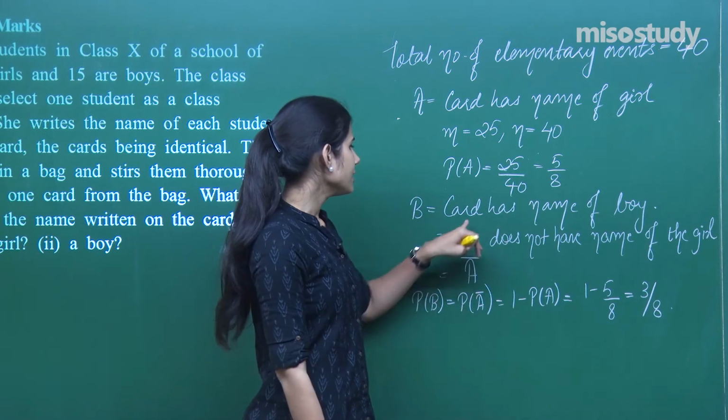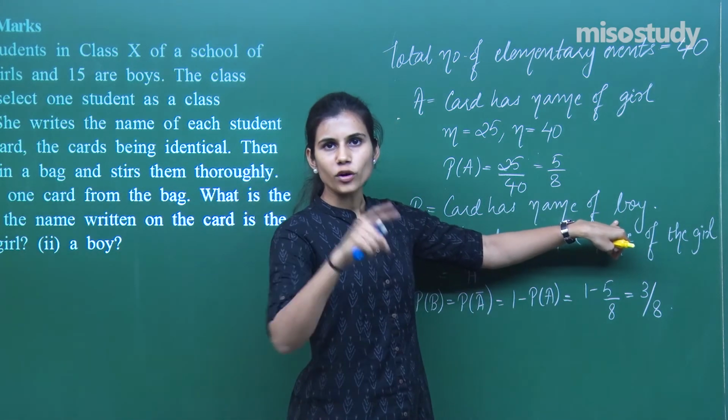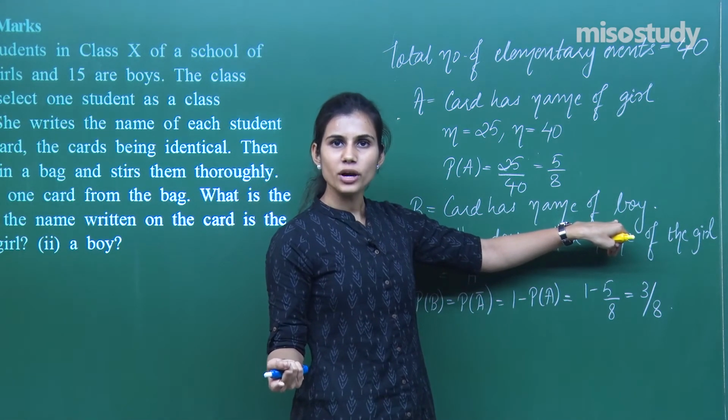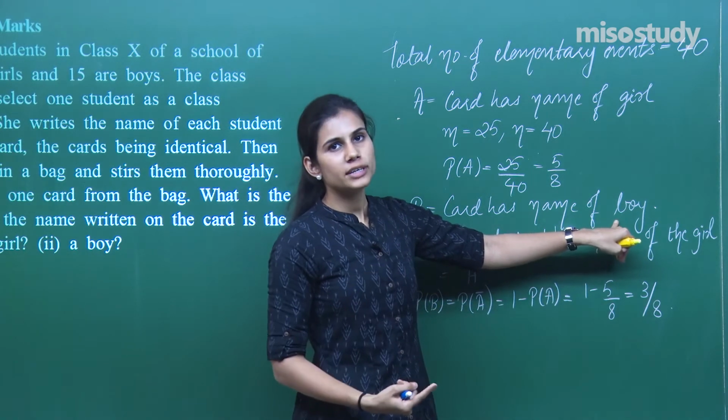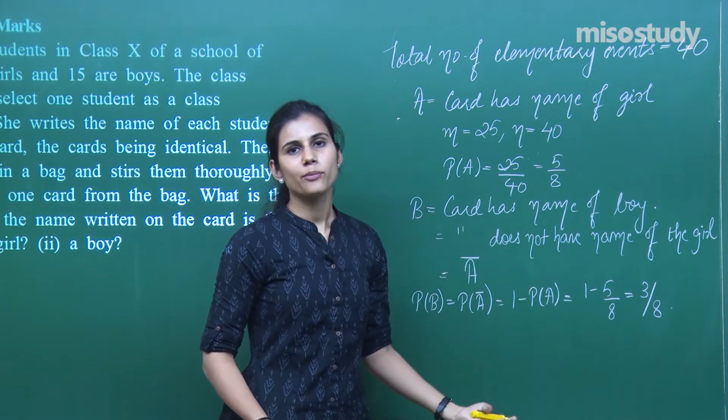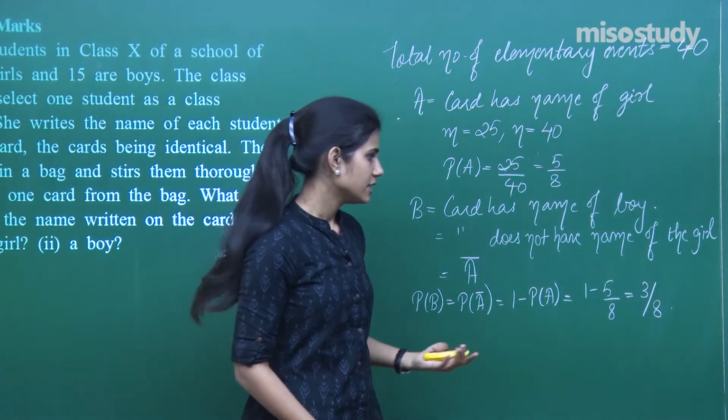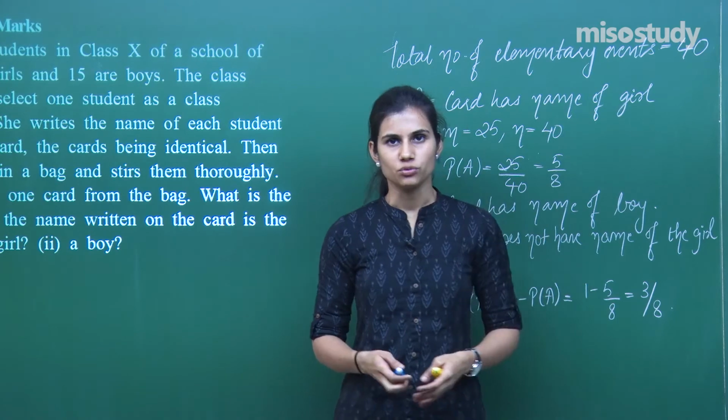Directly also you could have done: the card has the name of a boy upon it. So out of 40 cards, 15 cards have the name of boys. So 15 outcomes are favorable to event B. So 15 upon 40 would have been the probability, which is again 3 upon 8 if you further simplify it. Is it clear? Or like this also you can do.